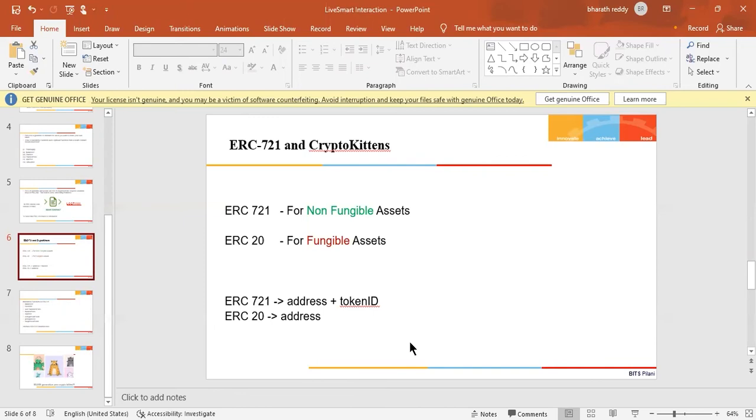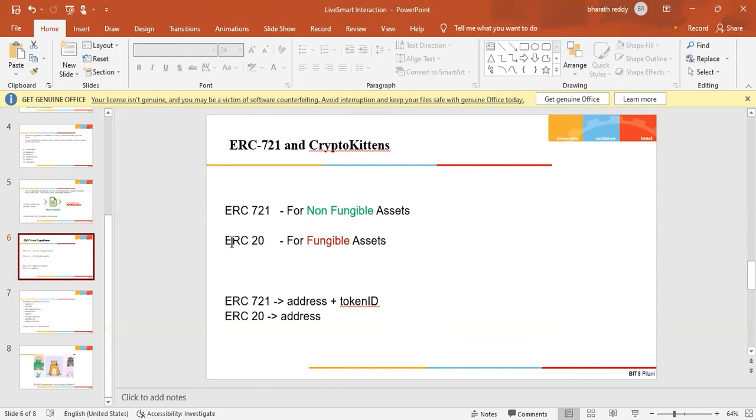In crypto collectibles, ERC721 enables developers to create unique digital tokens that represent valuable collections. Any kind of collectible can be referred to as non-fungible. ERC721 is a non-fungible asset and ERC20 is a fungible asset.